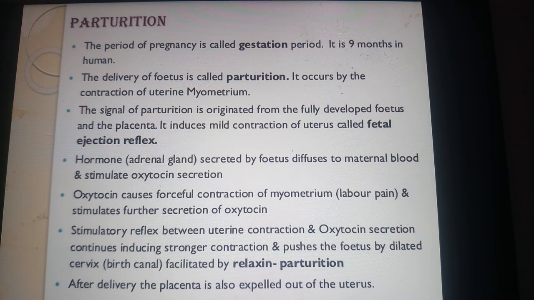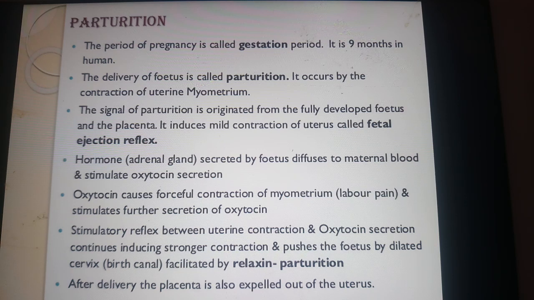The fully developed embryo sends the signals for the parturition. This is sent by the fully developed fetus and the placenta, which induces mild uterine contractions, called the fetal ejection reflex. This is a very important point. It is asked for 2 marks. What is fetal ejection reflex? It means the signal of the parturition originates from the fully developed fetus and the placenta. It induces mild uterine contractions called the fetal ejection reflex.